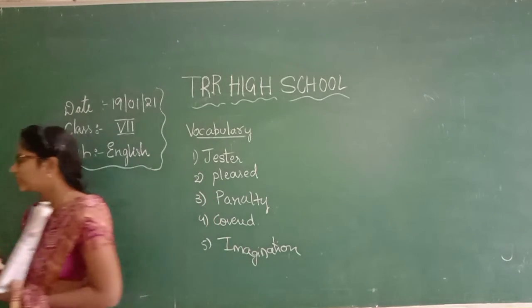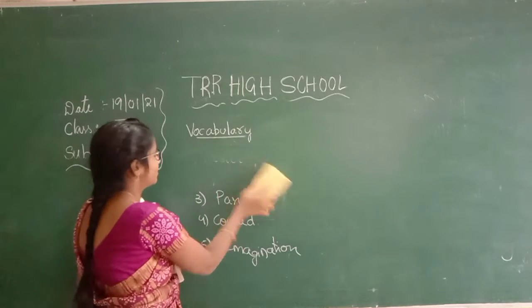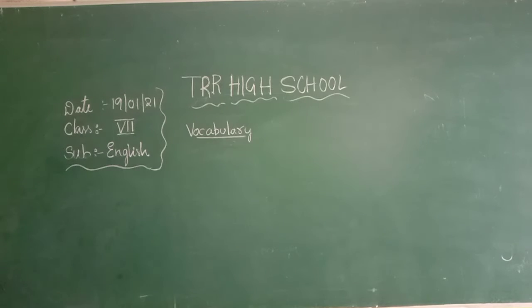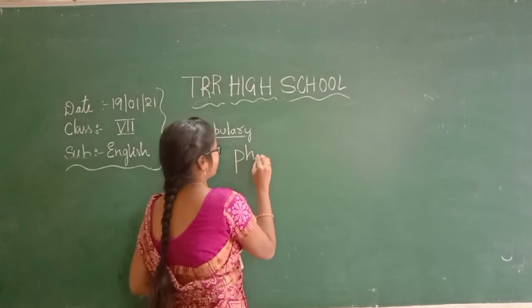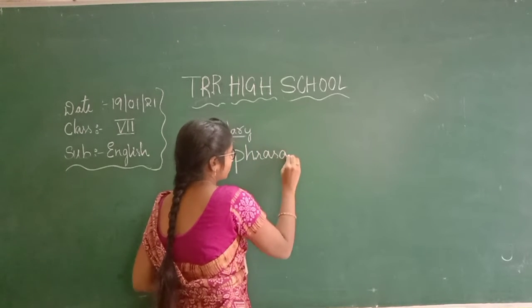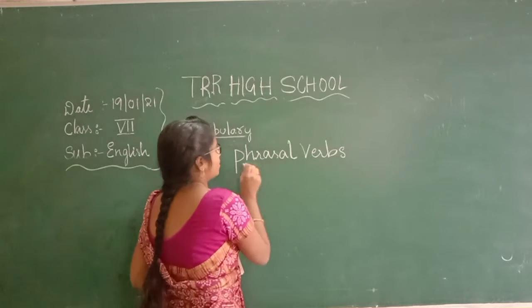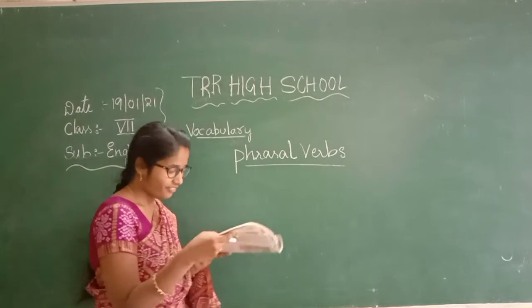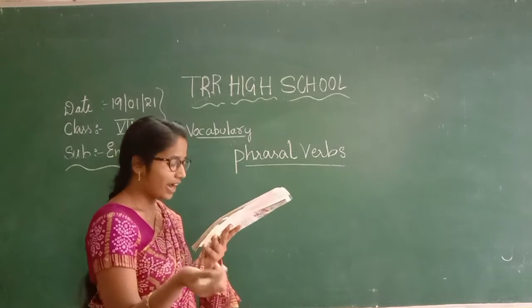Now, let us go with the second bit, that is phrasal verbs. So, what is meant by phrasal verbs? A phrasal verb is a phrase which consists of a verb and a preposition or an adverb.